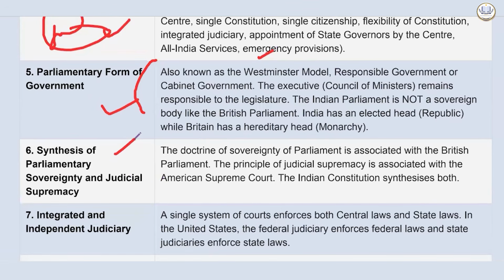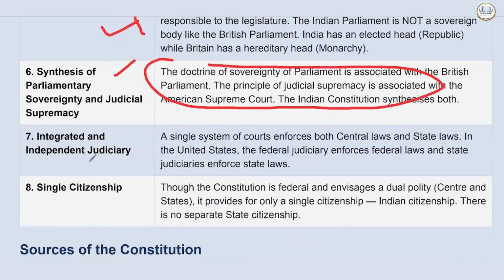Then synthesis of parliamentary sovereignty and judicial supremacy. So the doctrine of sovereignty of parliament is associated with the British parliament. The principle of judicial supremacy is associated with the American Supreme Court. The Indian Constitution is again synthesizing both. Then we have an integrated and independent judiciary. So a single system of courts enforces both central laws and state laws. In the United States, the federal judiciary enforces federal laws and state judiciaries enforce state laws. That's the difference. Then we have single citizenship. Though the Constitution is federal and envisages a dual polity, center and state, it provides for only a single citizenship, Indian citizenship. There is no separate state citizenship in India.